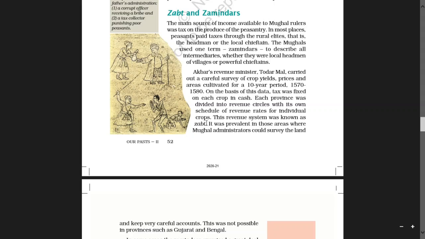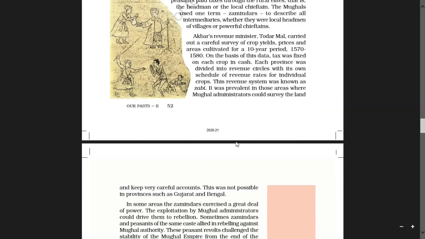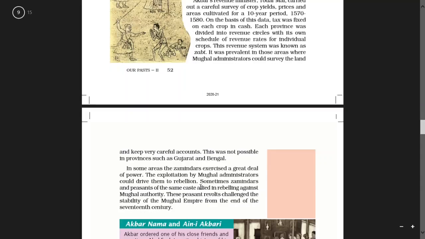It was prevalent in those areas where Mughal administrators could survey the land and keep very careful accounts.